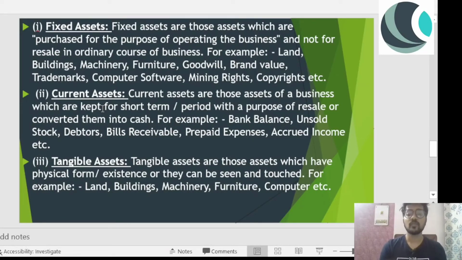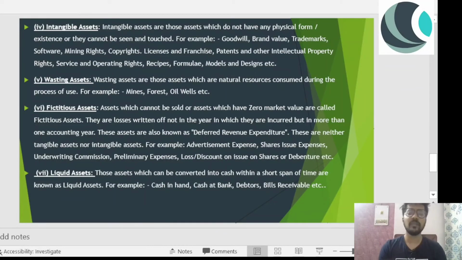Tangible assets are those assets which have physical form. In our example, I've been talking about machinery. I can touch that machinery, so it has a physical form or existence. They can be seen and touched. For example, land, buildings, machinery, furniture, computer, etc. Even the computer I'm recording this video on is a tangible asset. So these are the easy ones in the classification of assets. Now we'll move on to a bit tricky one.